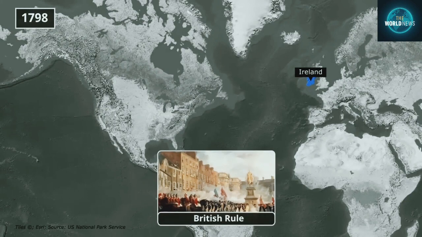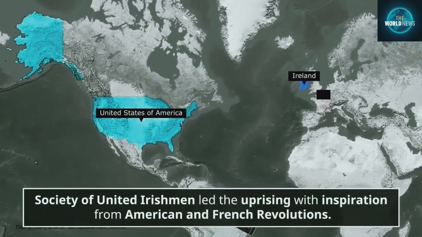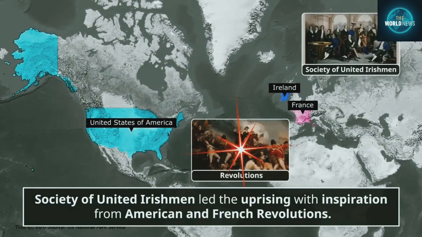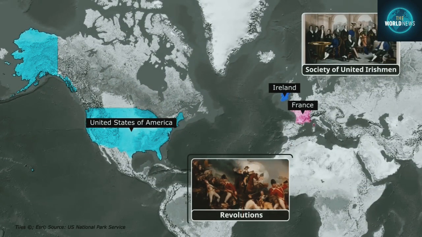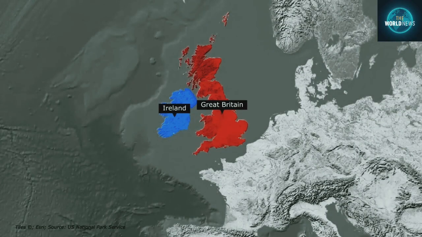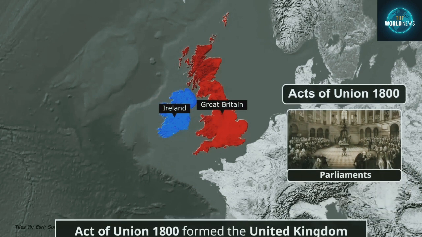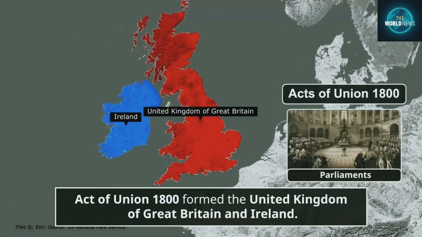Then in 1798, a major uprising took place against British rule. Inspired by the American and French revolutions, a Society of United Irishmen group led this uprising. About 10 to 50,000 people lost their lives in this uprising. After this conflict, the parliaments of Great Britain and Ireland passed the Acts of Union 1800. Under these acts, the United Kingdom of Great Britain and Ireland was created. But the problems did not end here.